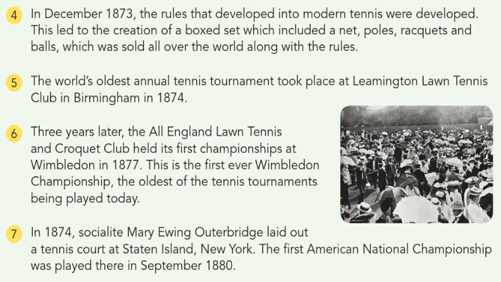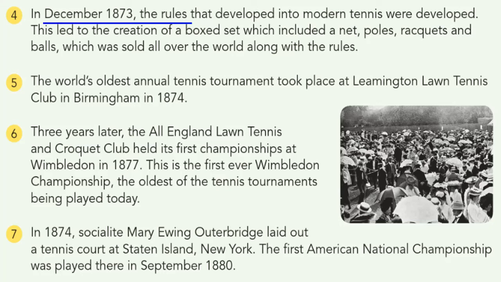Then later in 1874, the socialite Mary Ewing Outerbridge laid out the tennis court at Staten Island, New York. The first American National Championship was played in September 1880. This is a very important point. Make a note: the first American National Championship was played in the year 1880, in the month of September.